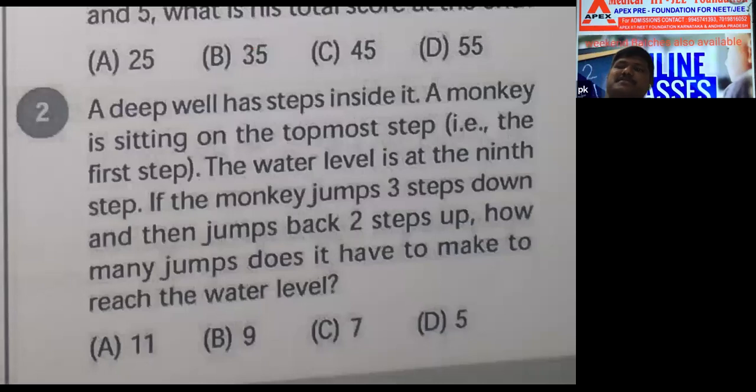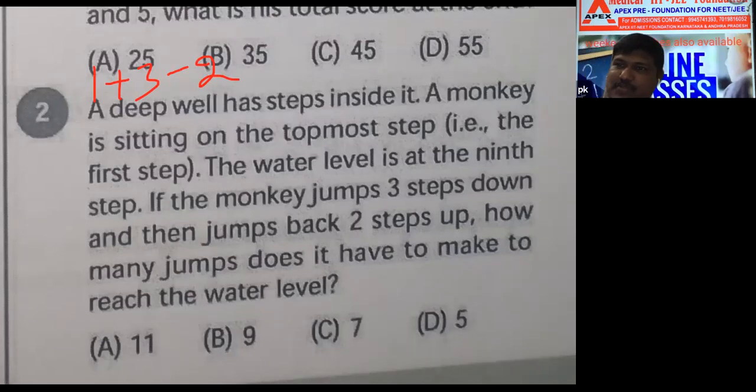If the monkey jumps 3 steps down, plus 3, and then jumps back 2 steps, back means -2, up, how many jumps does it have to make to reach the water level?